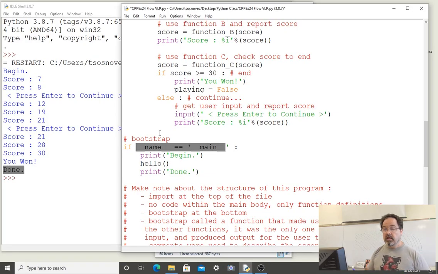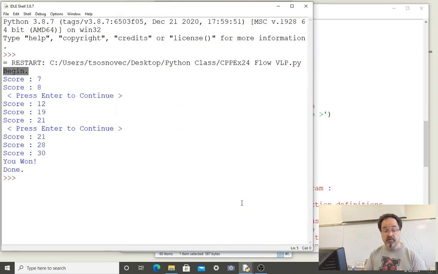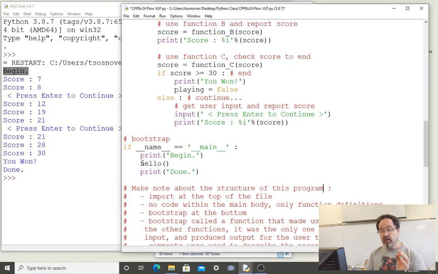Now this would be good if this program were being imported, because we would want nothing to be done if it was imported. But if we're running this file, this condition here will evaluate to be true. So the flow of the program will then begin at the top of the code block of this condition, and then read the print line and print it to the user, which is how we got this begin to be printed. Then the computer goes on to the next line and reads the name of a function that is recognized because it was previously defined and put in the namespace.